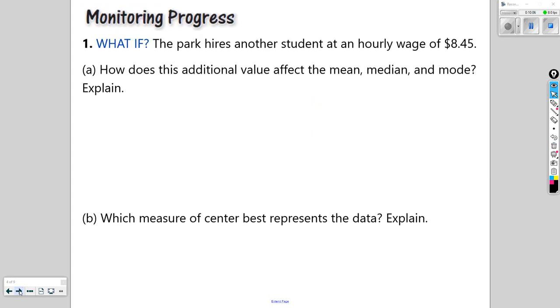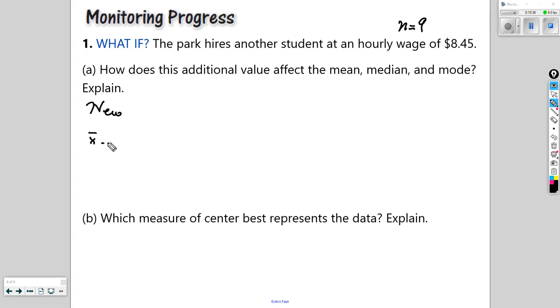All right, so let's say, what if the park hires another student at an hourly wage of $8.45? How does this affect the mean, median, and mode? Well, one thing that we could do is find the new mode, median, and mean, and then compare that and see what happens. So if we use 845 in the data set, now we have 9 values, and I'm just going to write n equals 9 for the number of data values in this data set.